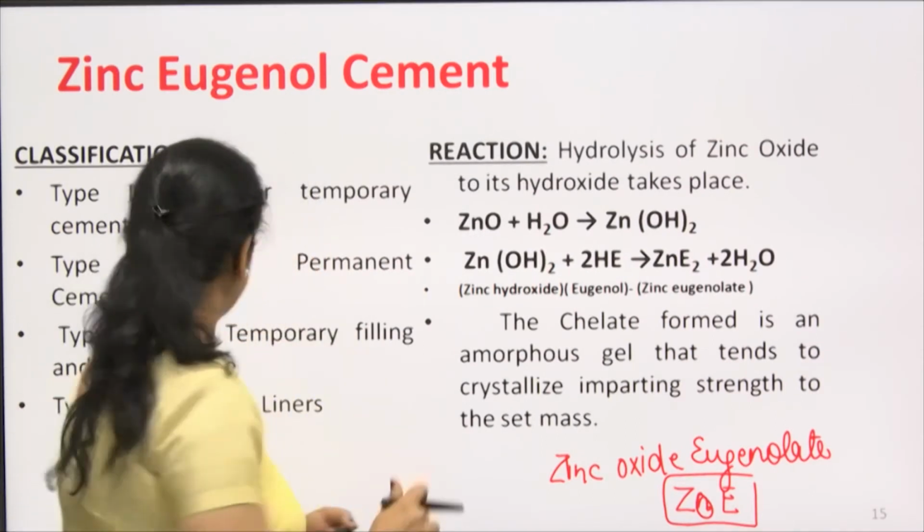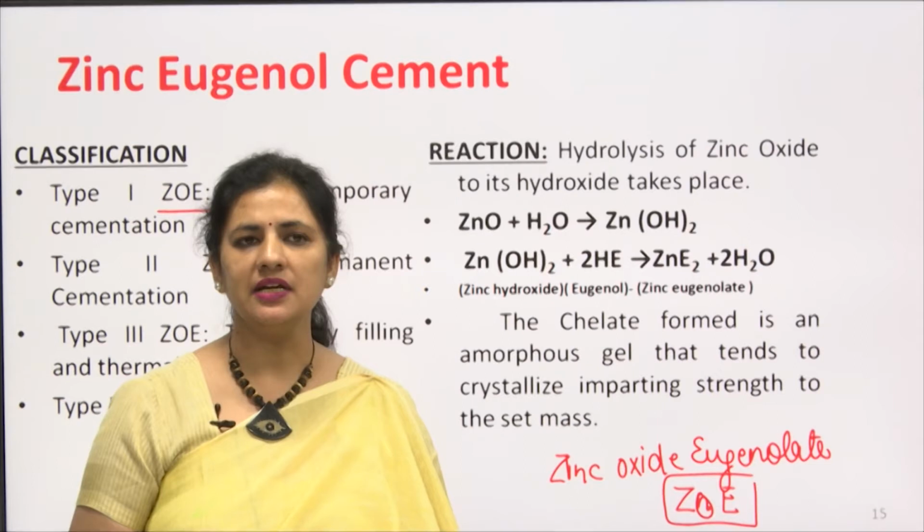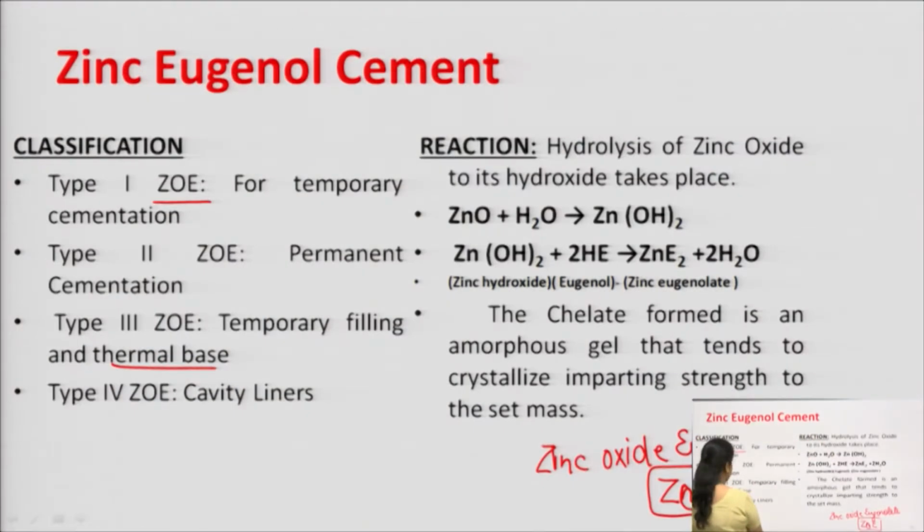Type 1 ZOE is for temporary cementation, type 2 ZOE is for permanent cementation, type 3 is for temporary filling and thermal base, and type 4 is used as a cavity liner.